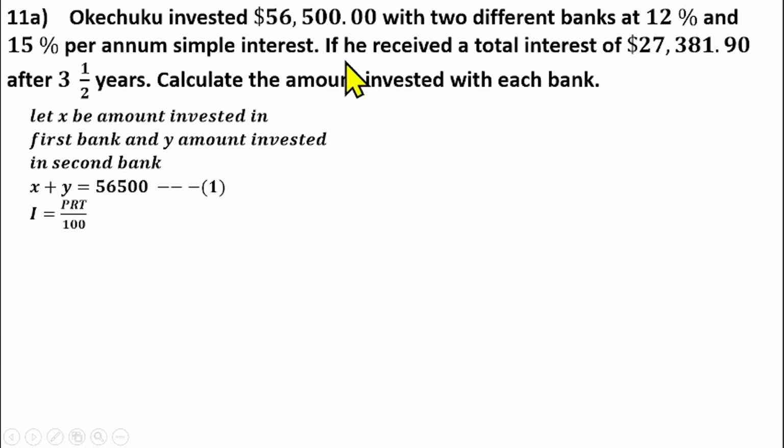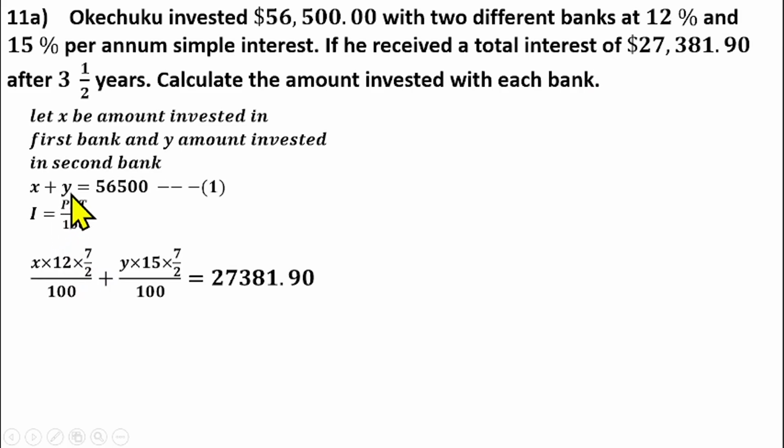We are told that the total interest earned from the 2 banks is this amount. To calculate simple interest we have interest equals PRT over 100. We know the time, 3.5 years, and we know the rate for each bank, which is 12% and 15%. So you can put that into this formula. If you calculate the interest for bank X and the interest for bank Y and add them together, that should give us the total interest earned.